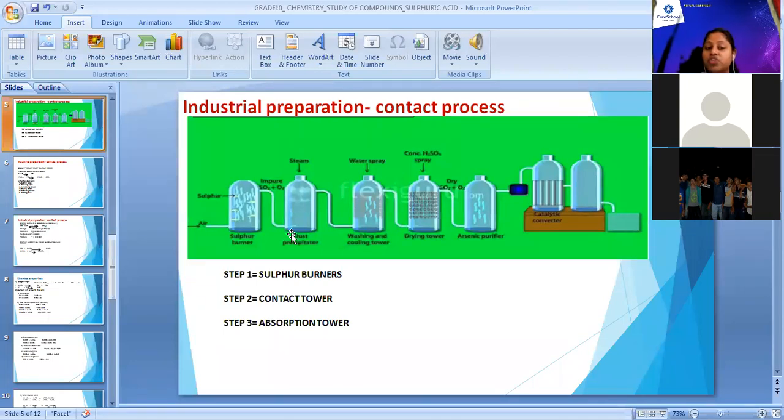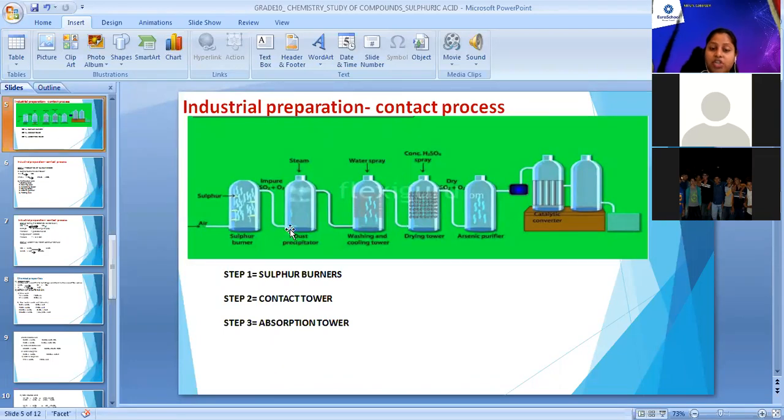As we know, in the first chamber we burn sulfur with air, so those SO2 fumes are very hot. We cool down those SO2 fumes in this cooling pipe, and next they pass to the next chamber. Our next chamber, the third chamber, is the scrubbing tower. In the scrubbing tower, again we remove impurities. Here we spray water, and with the help of water we wash the SO2 gas to remove impurities.